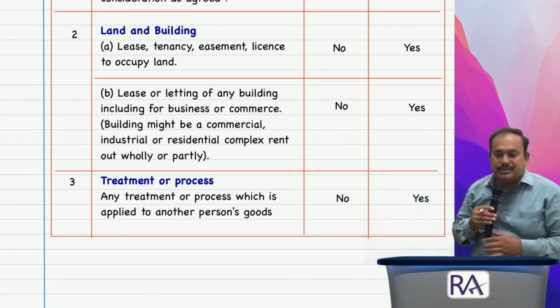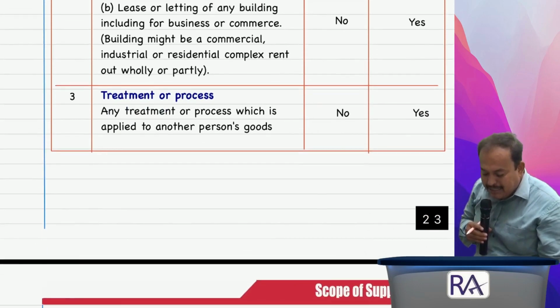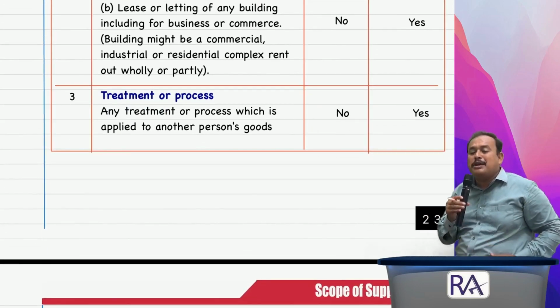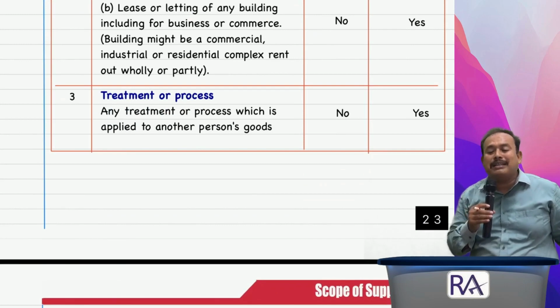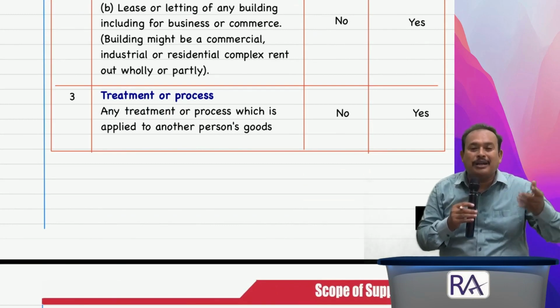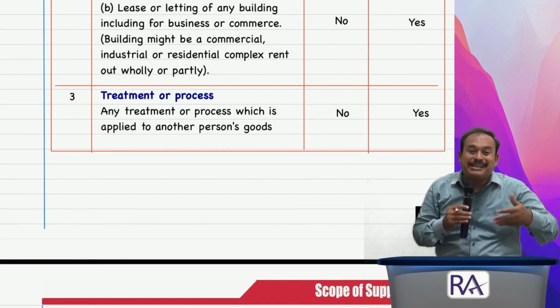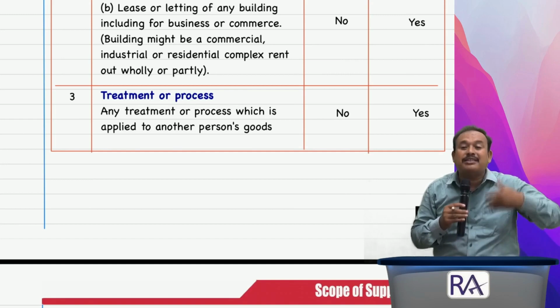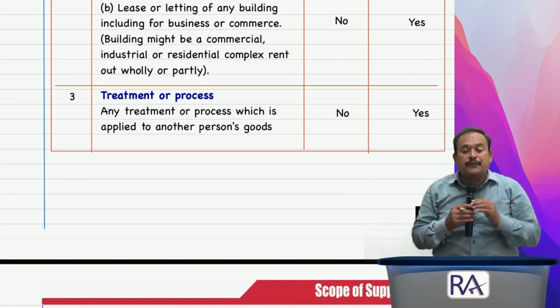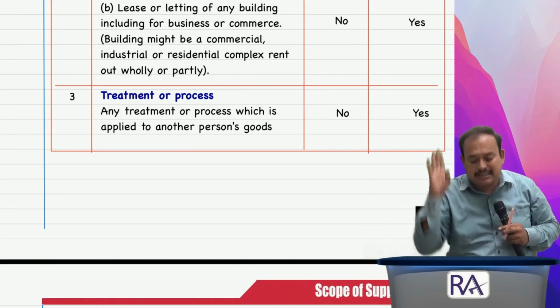Further, my dear friends, a very important point, number 3, treatment or process. Any treatment or process which is applied to another person's goods. Treatment or process is nothing but a job work. In the case of a job work, the job worker carries out the activity or process on the goods of others. Therefore, such a job worker is always called a supplier of service.